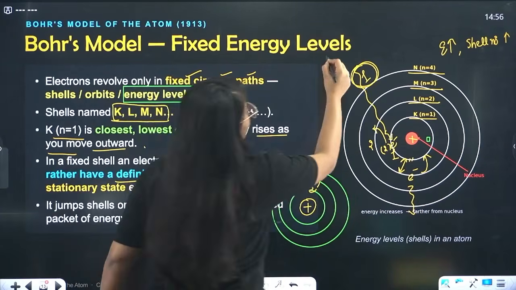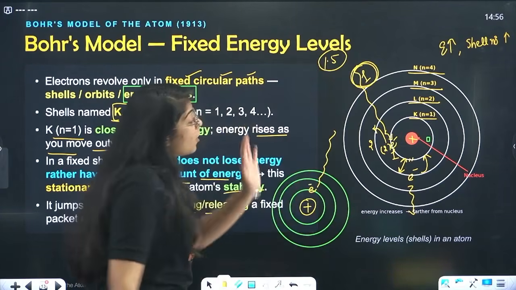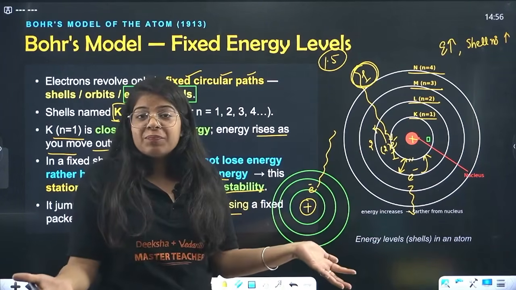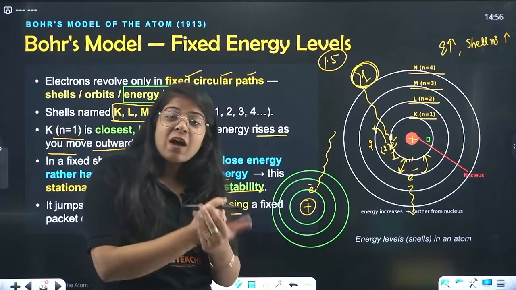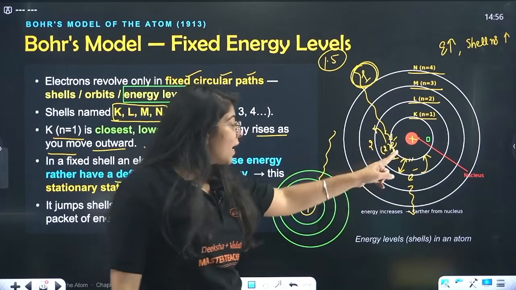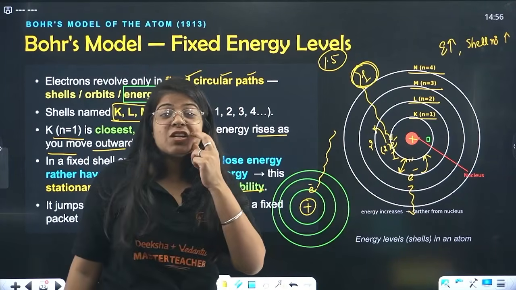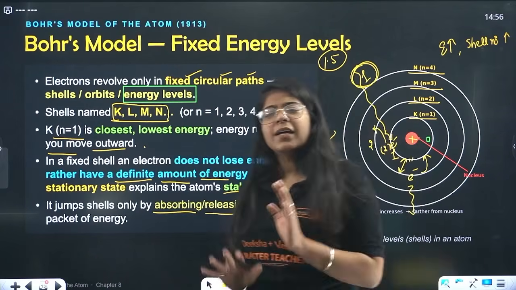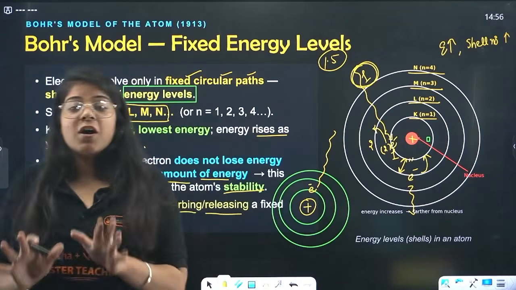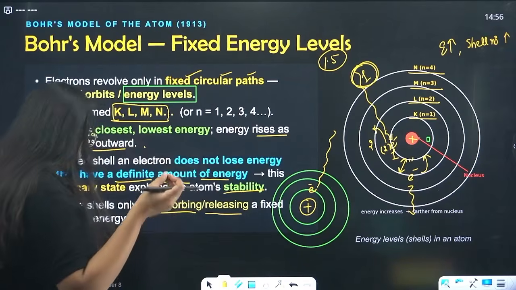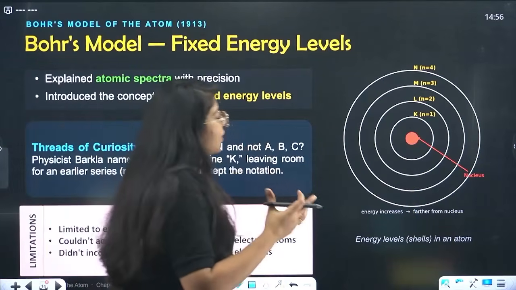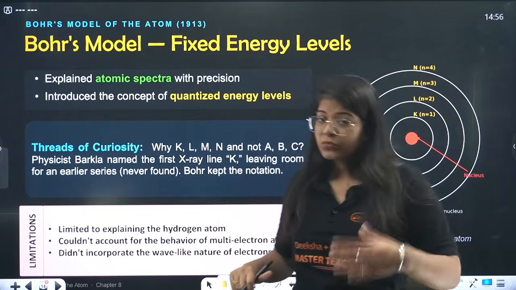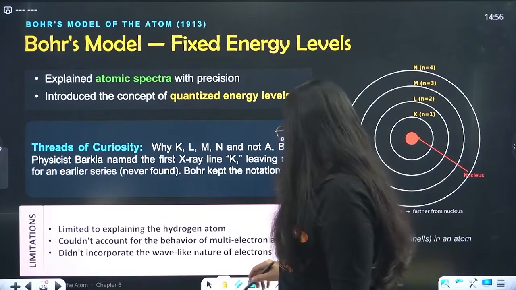It cannot absorb 1.5 energy, because there is no shell with energy 1.5 that it can go to. The electron and the shell need to have the same energy for the electron to rotate in that shell. Understood? That's the whole point of Bohr's model, and it explained very nicely how the atom is not collapsing, right? Also, it explained atomic spectra.